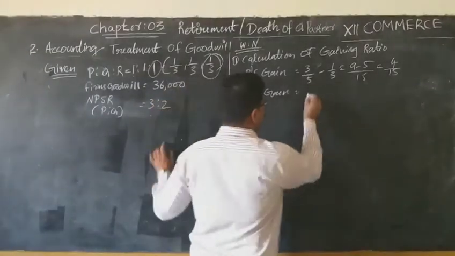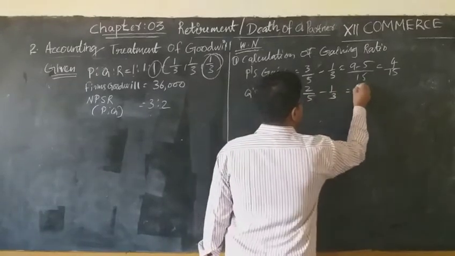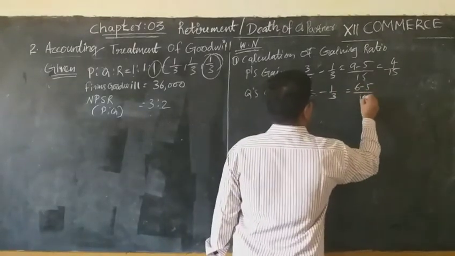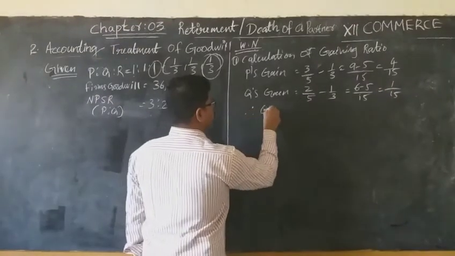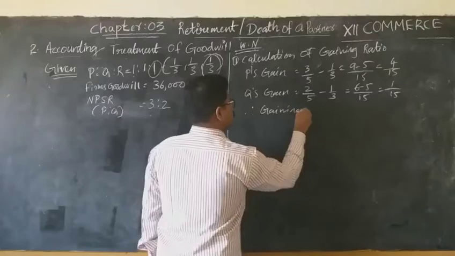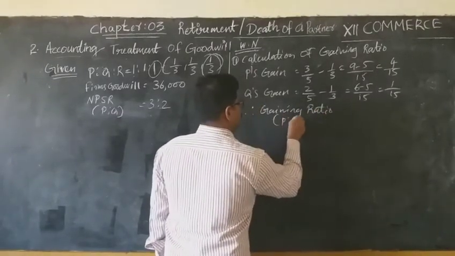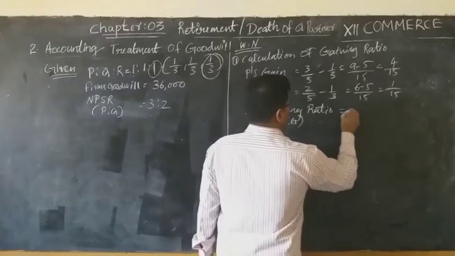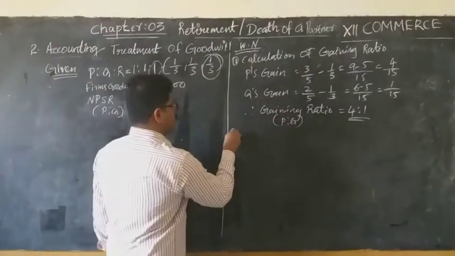What is his new share? 2/5 minus his old share 1/3. 6 minus 5 divided by 15 is equal to 1/15. So what is the gaining ratio between P and Q? 4:1. Understand?